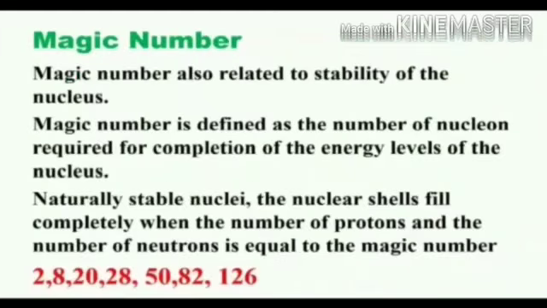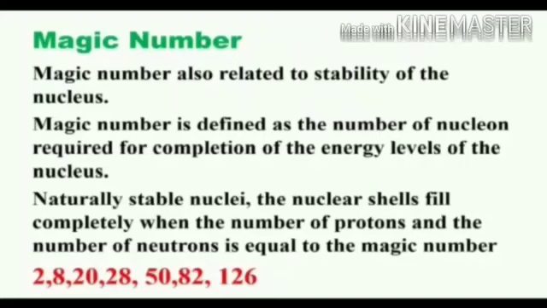Magic numbers are also related to the stability of the nucleus. A magic number is defined as the number of nucleons required for the completion of the energy levels of the nucleus.